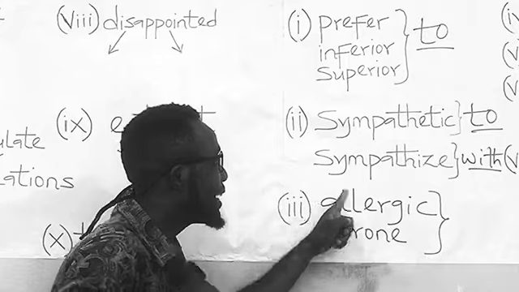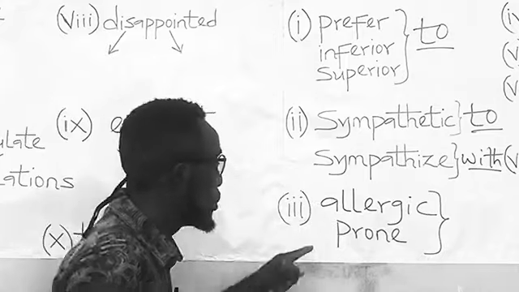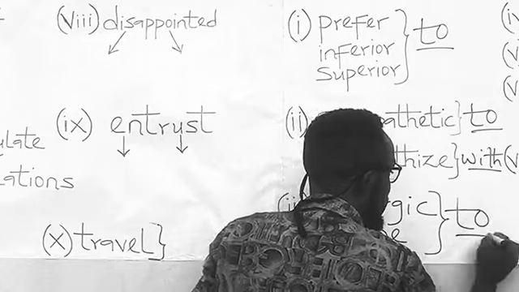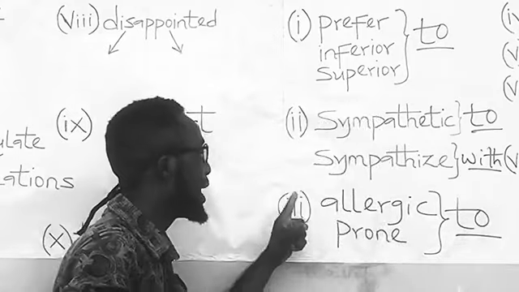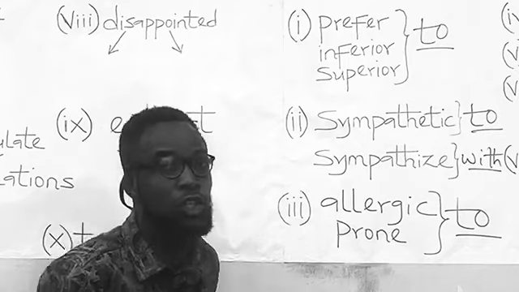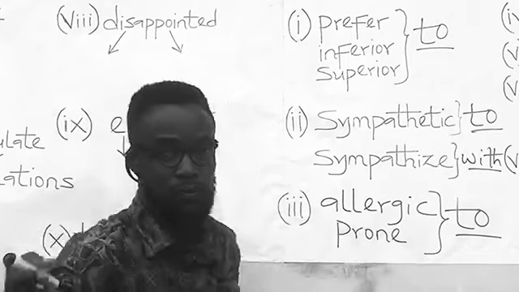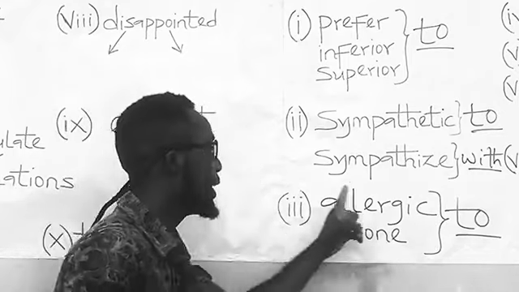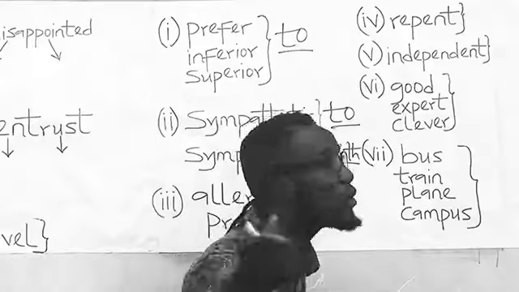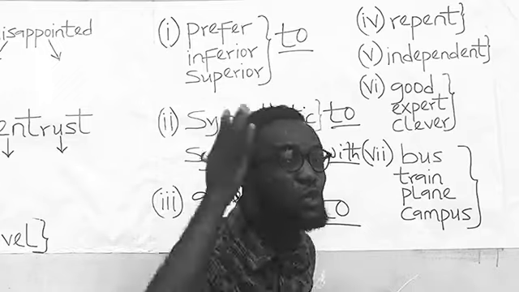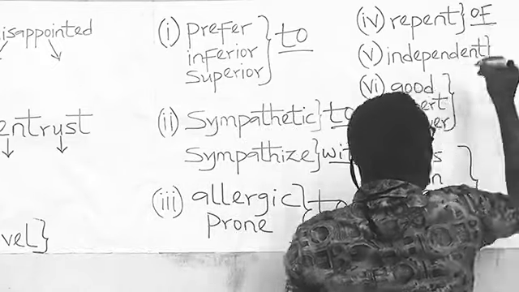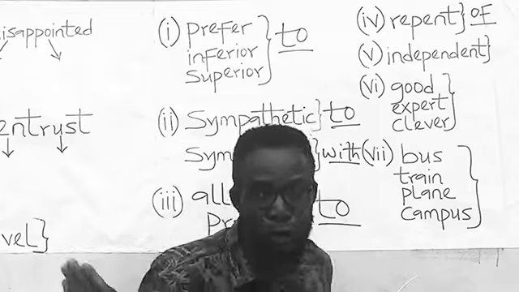The word allergic and the word prone carry the preposition to, so that we have allergic to, prone to. I am allergic to bad weather. So the words allergic and prone carry the preposition to. The word repent carries the preposition of and not the preposition from.